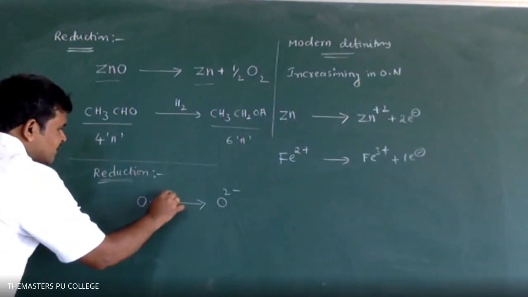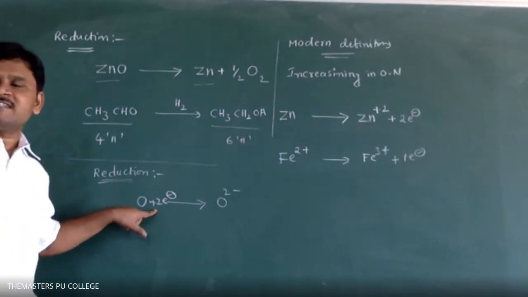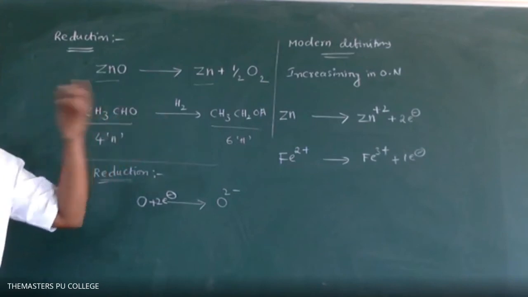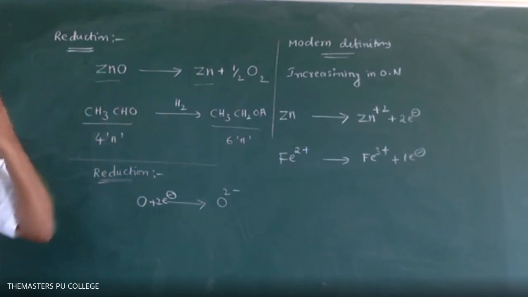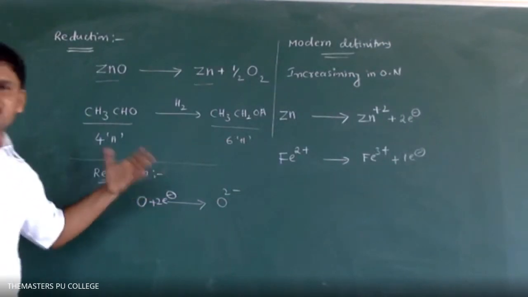Plus 2 electrons. So adding means please remember it is always present at the reactant side. Loss means it is always present at the product side. Now this side has 10 electrons and this side has 10 electrons, right?